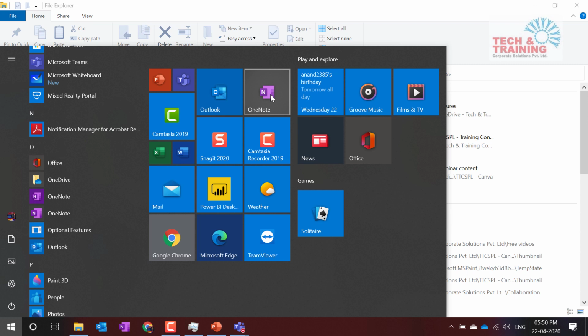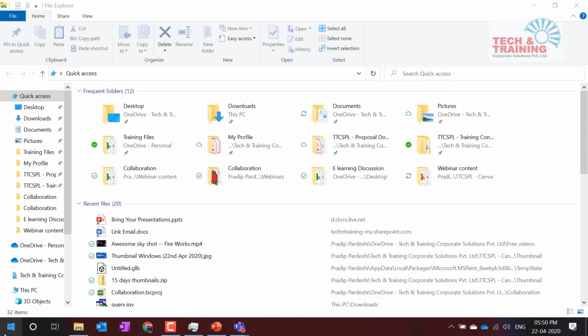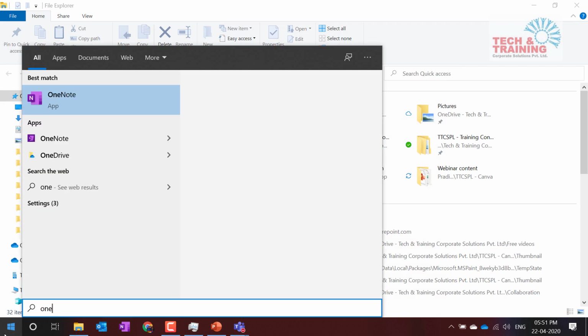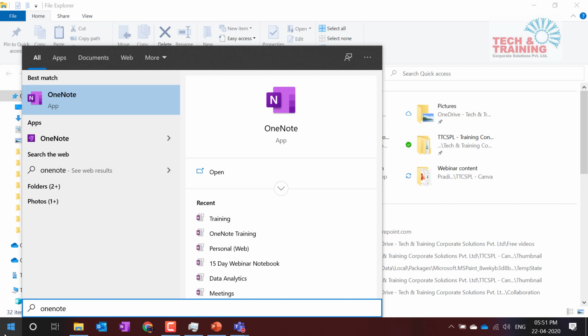Now, the steps that I'm going to talk about are only available in Microsoft Windows 10. Windows 8 and 7 will have the steps, but they are slightly different. So I'm going to verbally tell you, but it may not be possible for me to get into the details of Windows 7 and 8. But more or less the steps remain the same. You can go ahead and start and type OneNote. Be it Windows 7, Windows 8, 8.1, it is the same feature.